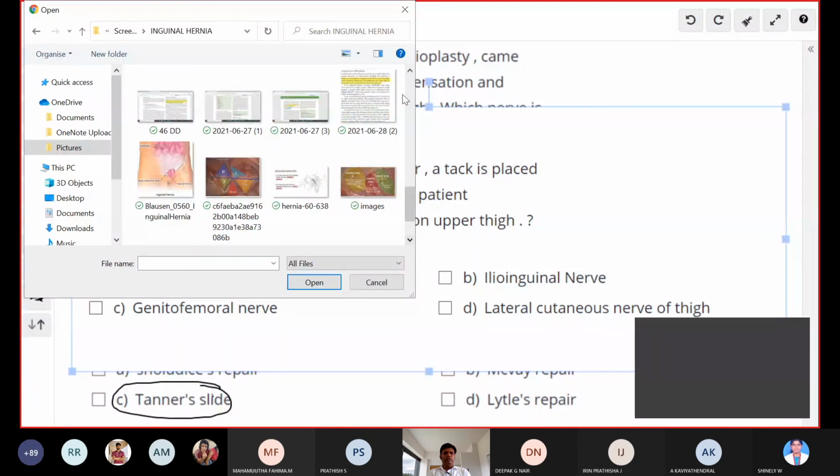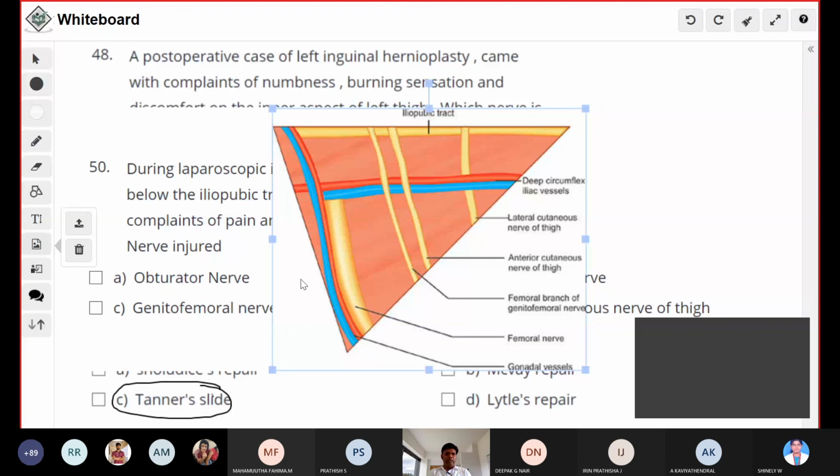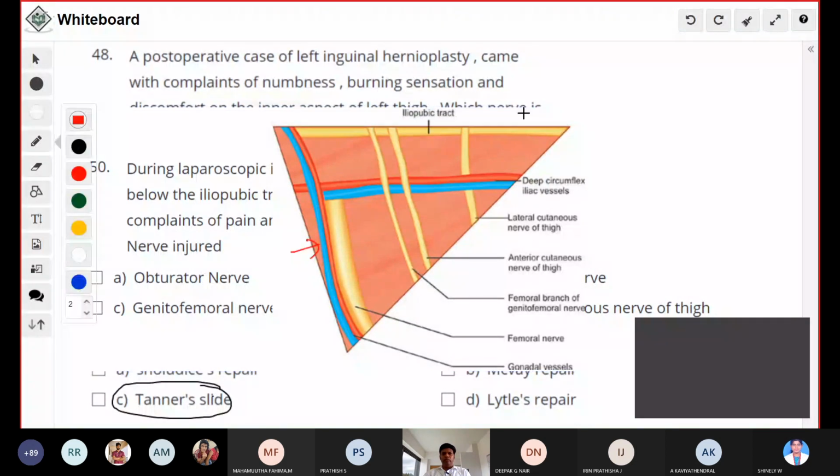I just want to highlight this triangle of pain. We will finish up with this. So what is this triangle of pain? It is a triangle just lateral to the triangle of doom. The boundaries: medially it is formed by the gonadal vessels, above by the iliopubic tract (IPT), and laterally by the reflected portion of peritoneum. There are 4 nerves going through this triangle: number 1 is the femoral nerve, number 2 is the femoral branch of GFN, and the anterior cutaneous nerve of thigh and lateral cutaneous nerve of thigh.